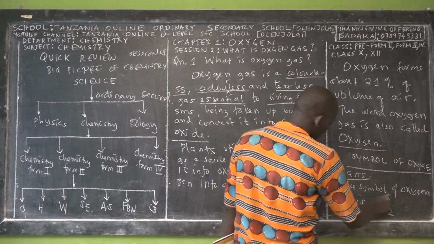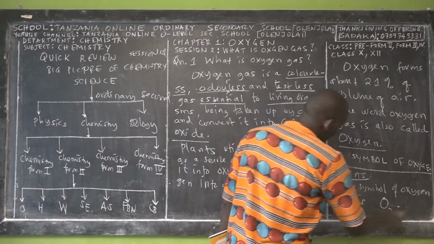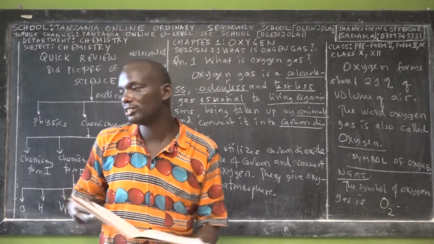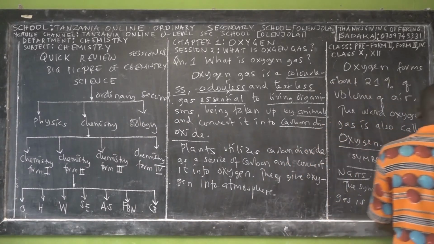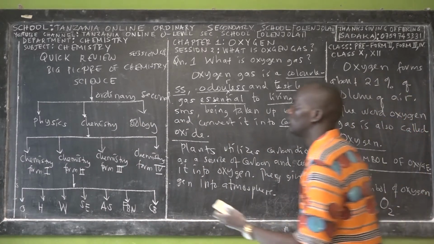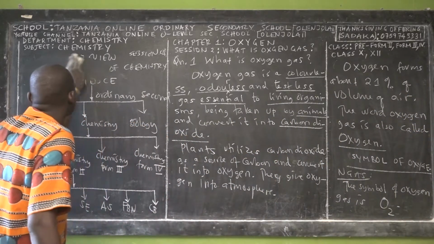And the physical state of oxygen gas is shown using the small letter g, to show the physical state of oxygen.